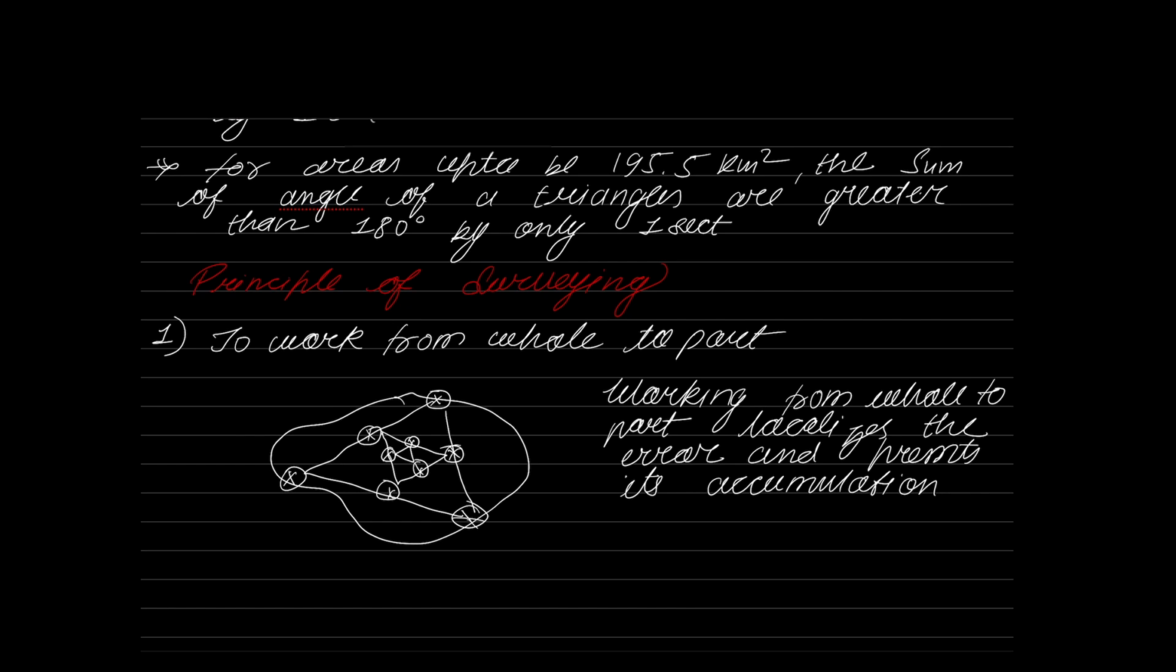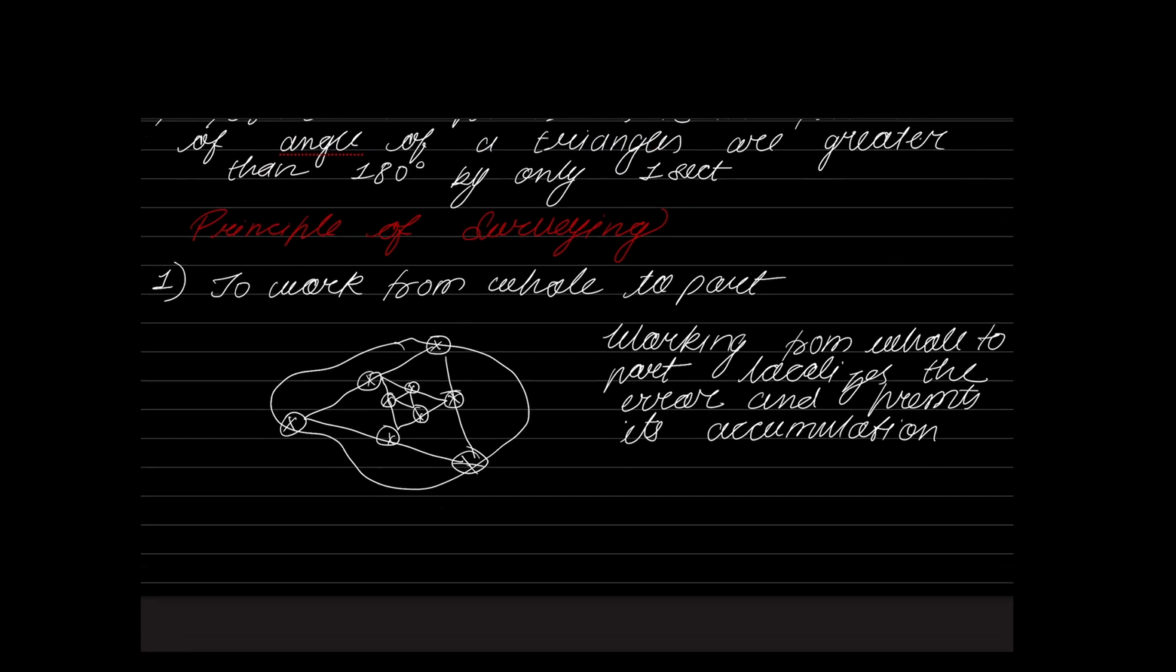Right, so that is the first principle of surveying. Now, what is the second principle of surveying? The second principle of surveying is: location of a point should be with respect to measurements taken from at least two well-defined points.